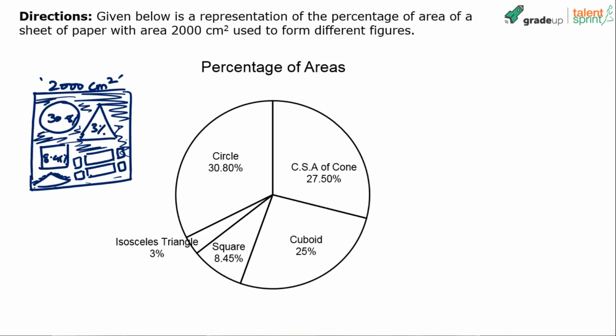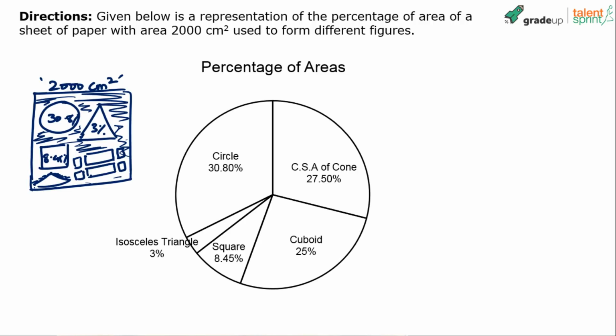Very, very important observation. If you miss that, you may get confused or you may get wrong answers, right? Remember that there's some unused area which has not been mentioned here. Add it up. 27.5 plus 25 is 52.5. Let's say this is 8.5 approximately. 52.5 plus 8.5 would be 61. 61 plus 3 is 64. 64 plus, let's say 31, that's like 95. So somewhere around 5%, right? Roughly about 5 to 7% is lost.